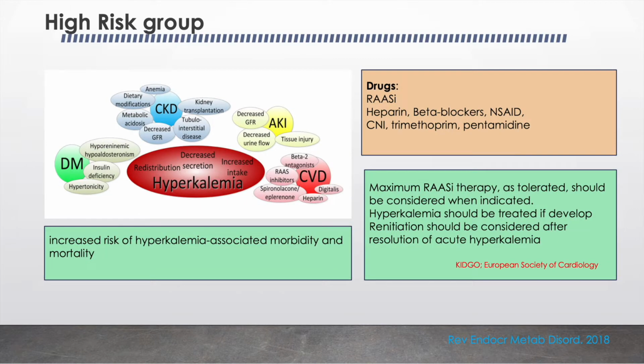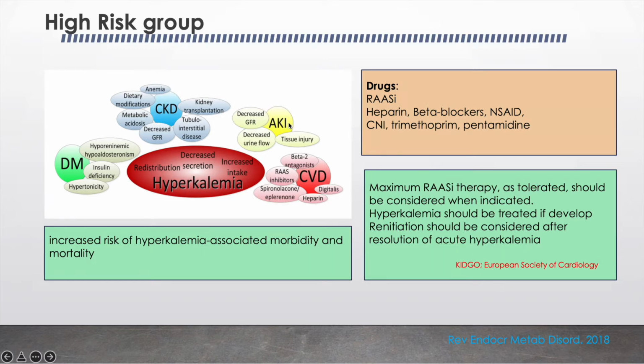There are certain groups of patients where the risk of hyperkalemia is high. So for example, patients with diabetes. Here, because of a state of hypertonicity, because of insulin deficiency, due to hyporeninemic hypoaldosteronism, the risk of hyperkalemia is very high. In CKD patients, metabolic acidosis, decreased GFR, and tubulointerstitial disease all contribute to the development of hyperkalemia.